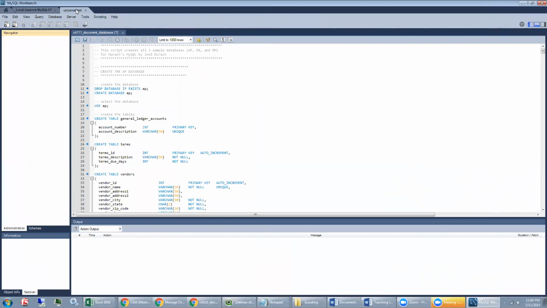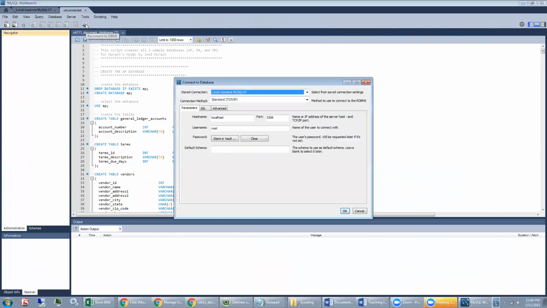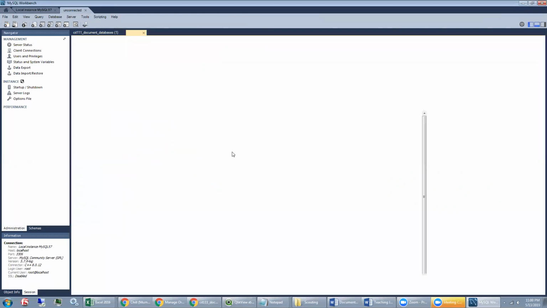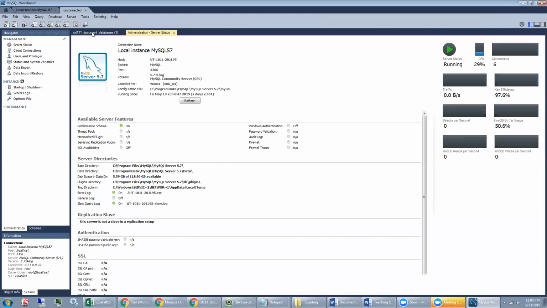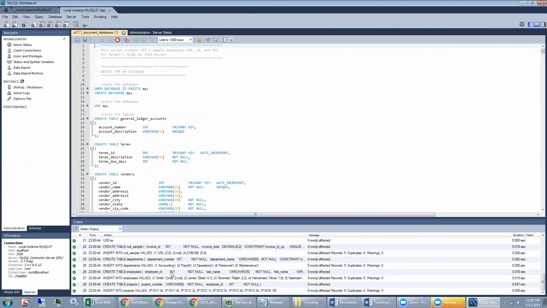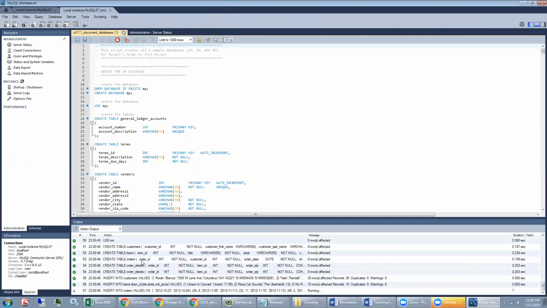Now you'll notice mine shows unconnected, so you'll need to reconnect to your DBMS right here if yours is off. And once you've got your little lightning bolt, you can go ahead and execute that script. There we go. Bunch of green check marks.